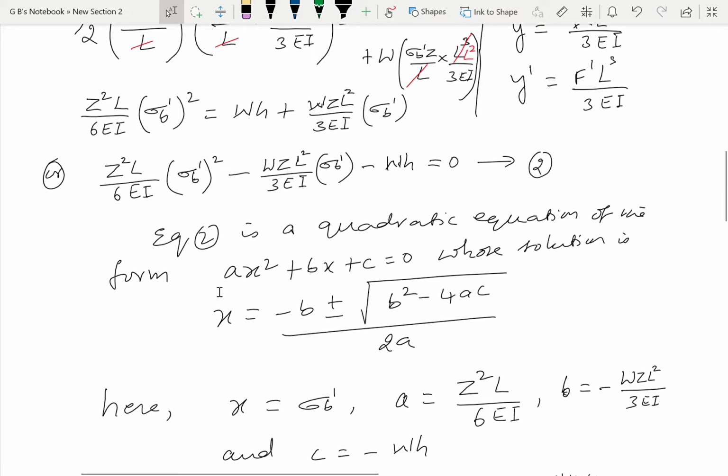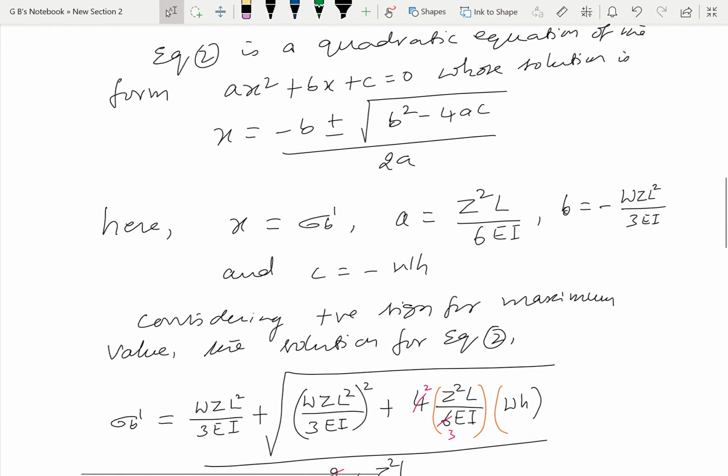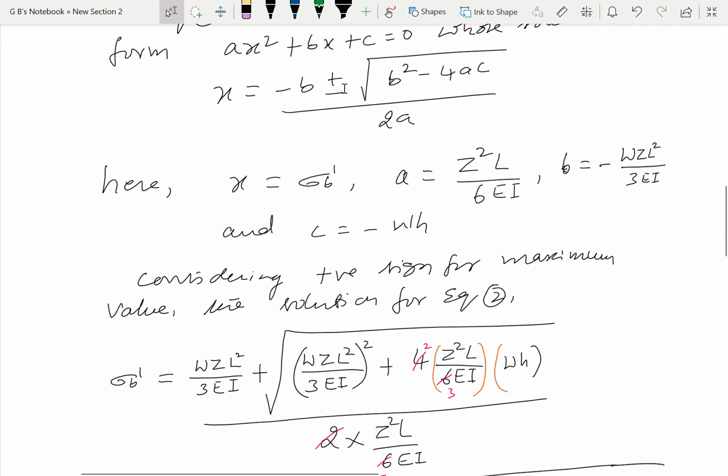Here x is nothing but sigma b prime, a is Z square L divided by 6 EI, b is minus WZ L square divided by 3I, and c is minus WH. We have plus or minus, but we consider the positive sign for the maximum value. Hence the solution for equation 2